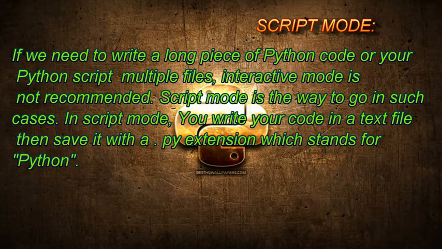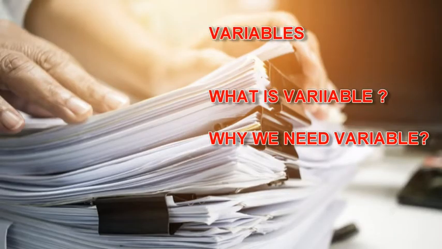Till now you must be clear about how we work in the interactive mode: how we need to code in Python, how we need to write the code and how we need to execute it. The thing we require mostly in a program is a variable. A variable is the part of a program that assigns a name and stores a particular value in it, which can be used in a program later.